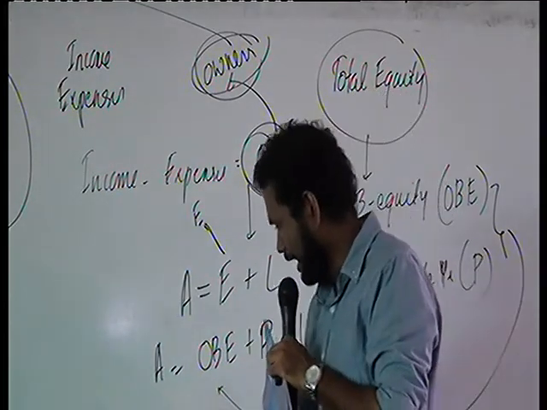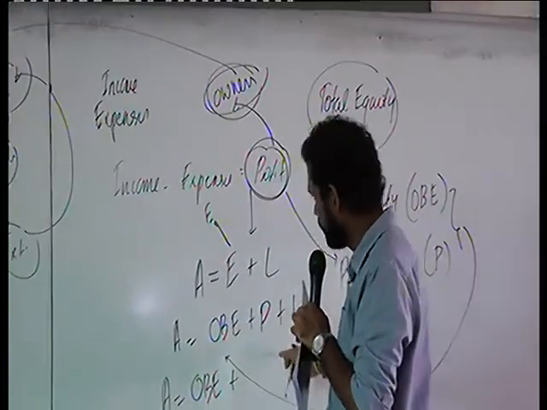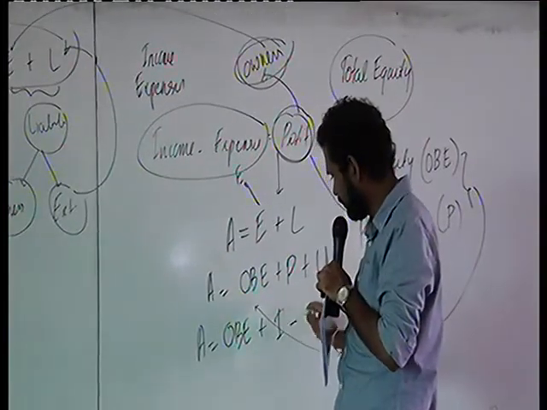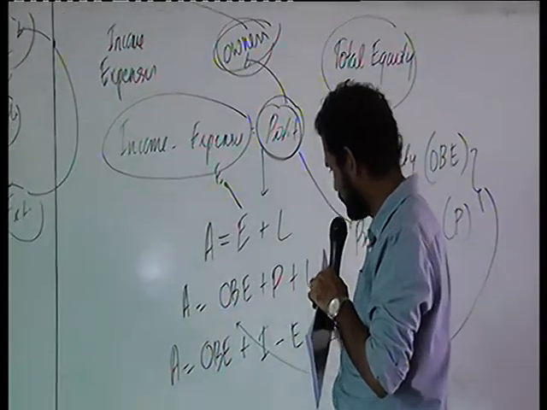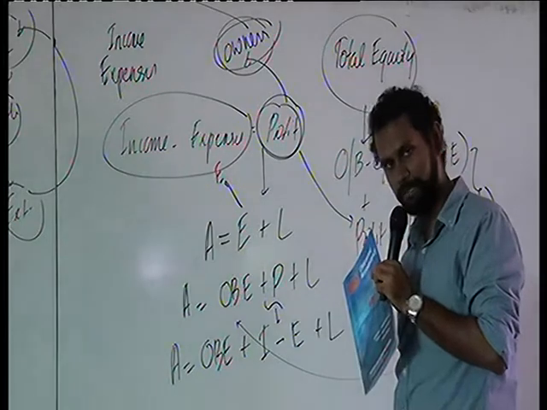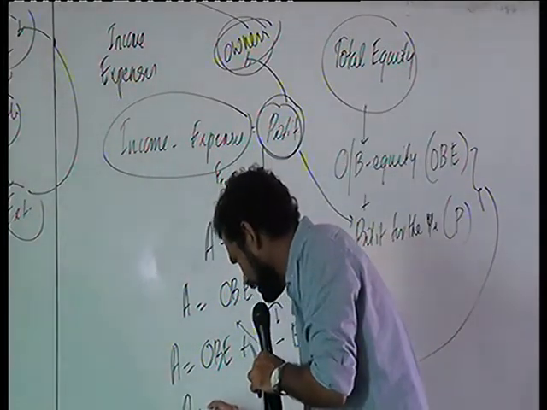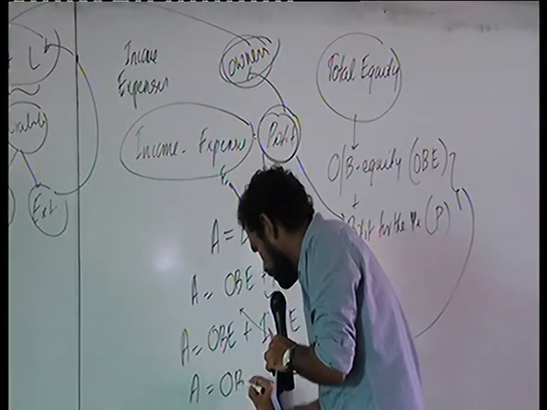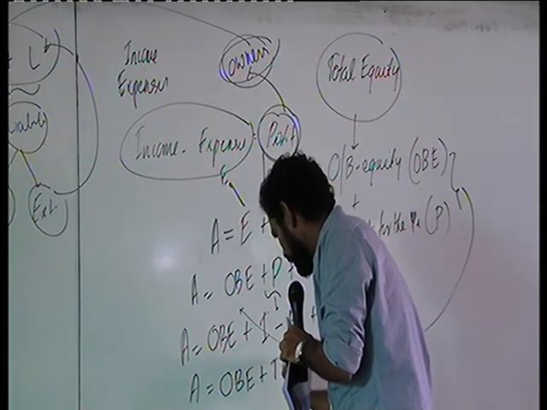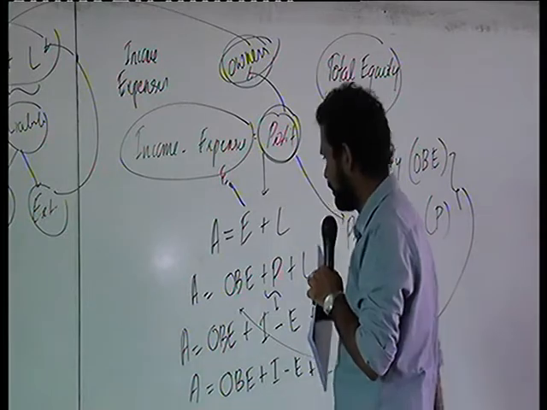Profit means income minus expenses, so this one is replaced with income minus expenses. And then you know that assets equals opening balance of equity plus income minus expenses plus liabilities.